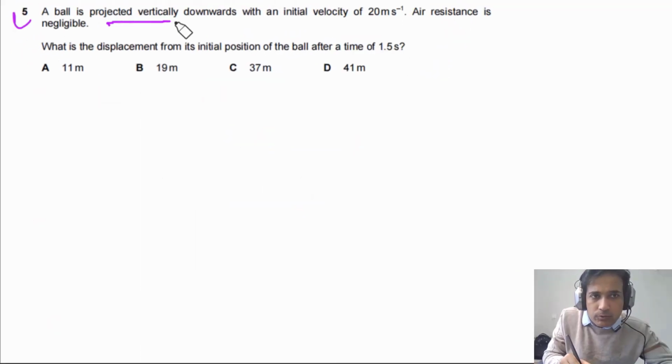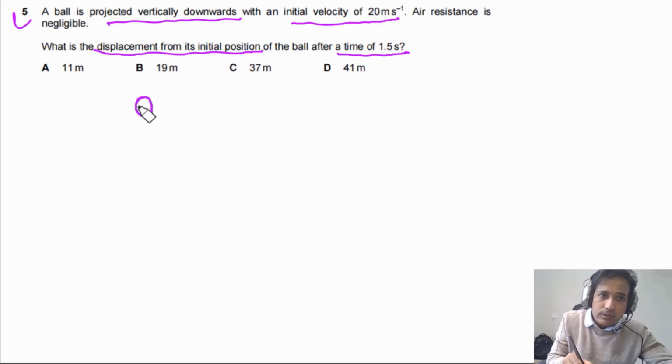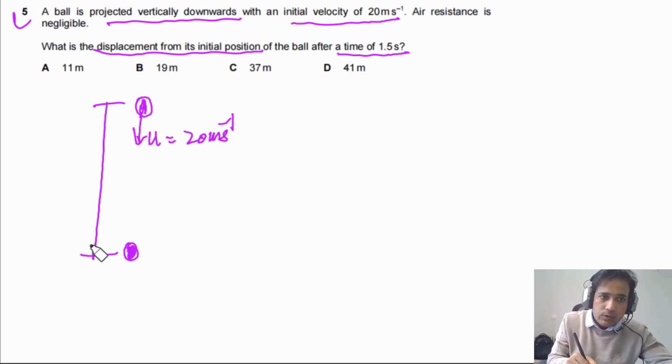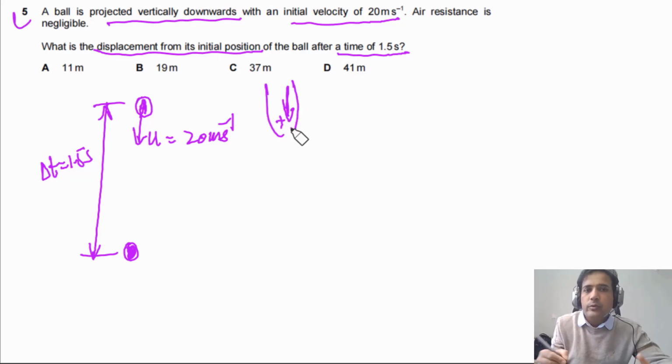Question 5 says a ball is projected vertically downwards with an initial velocity of 20 meters per second. Air resistance is negligible. What is the displacement from its initial position of the ball after a time of 1.5 seconds? Simply, we can imagine this is our ball. It is thrown downward with an initial velocity of 20 meters per second, and we need to find the displacement when the ball is here. The time passed between these two positions, delta t, is equal to 1.5 seconds. We can simply take downward as positive, so our answer will be positive.